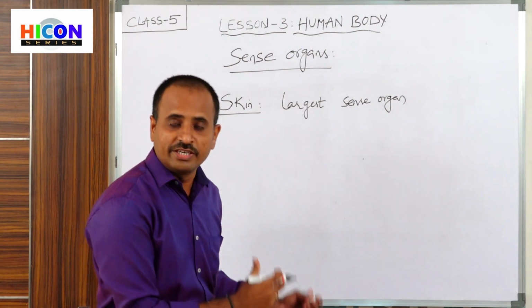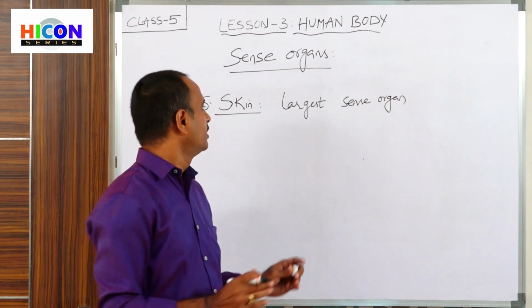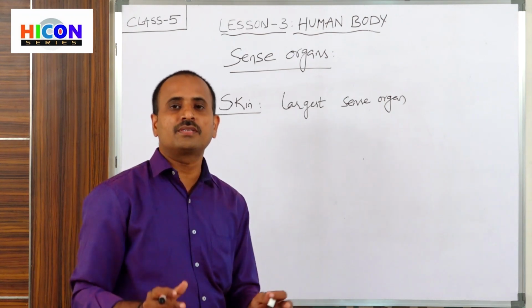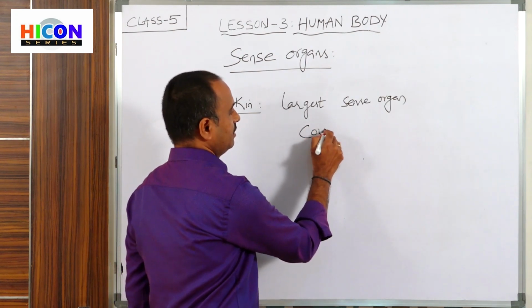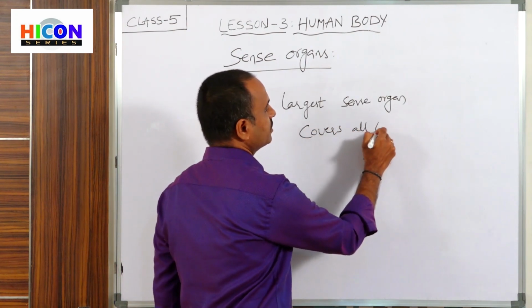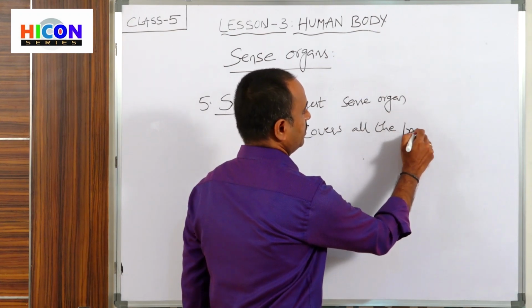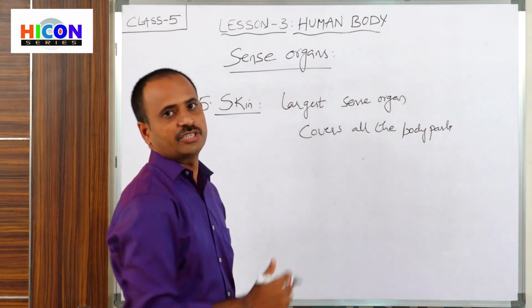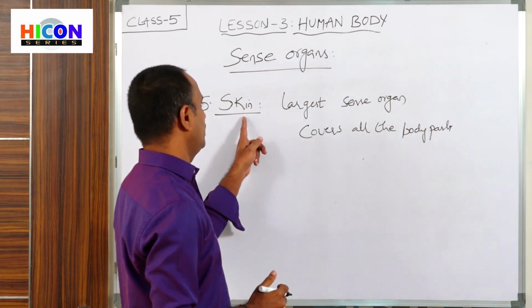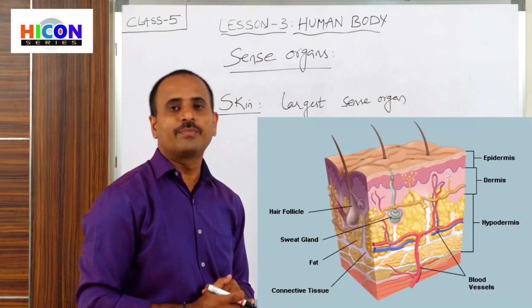And what does the skin do? It covers all the body parts, children. That means all the internal body parts. So these are the functions of our skin. It is the largest sense organ, and it covers all the internal body parts.